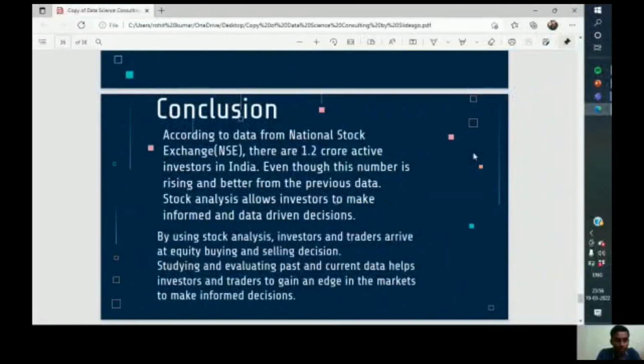Conclusion of our project using the bootstrap method. According to data from the National Stock Exchange, there are 1.2 crore active investors in India. Even though this number is rising and better than the previous data, stock analysis allows investors to make informed and data-driven decisions. By using stock analysis, investors and traders arrive at equity buying and selling decisions. Studying and evaluating past and current data helps the investor and trader to gain an edge in the market to make informed decisions.